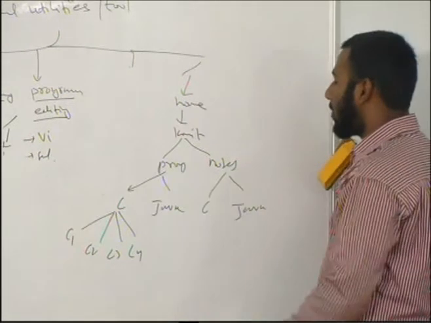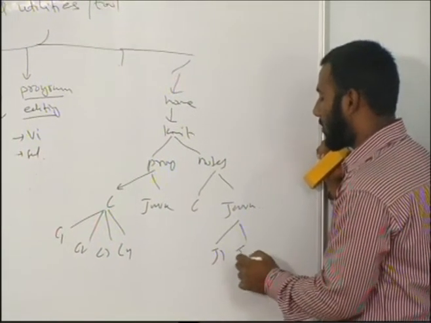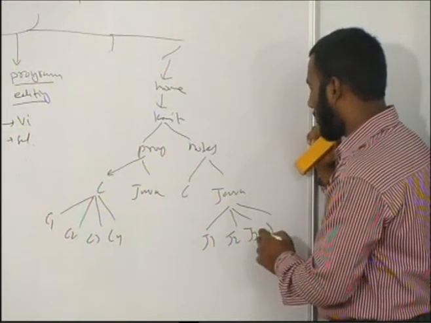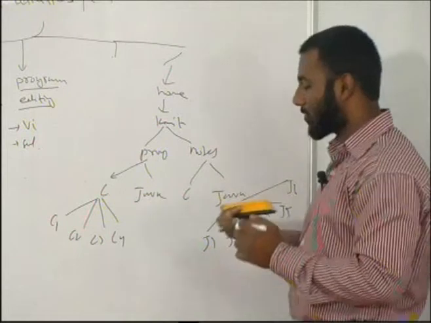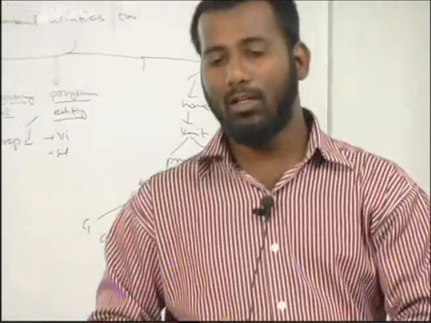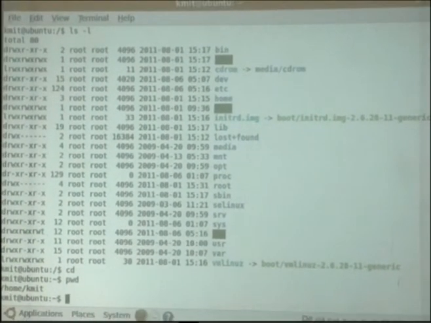Okay. Now I want to create here J1, J2, J3, J4, J5, J6. All 6 files I want to create in that directory. How can I do that now? Can I write like this?